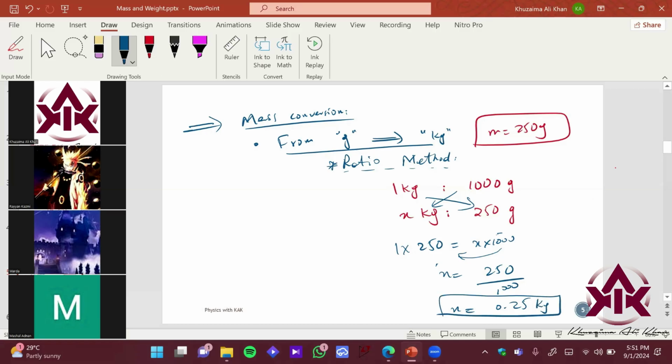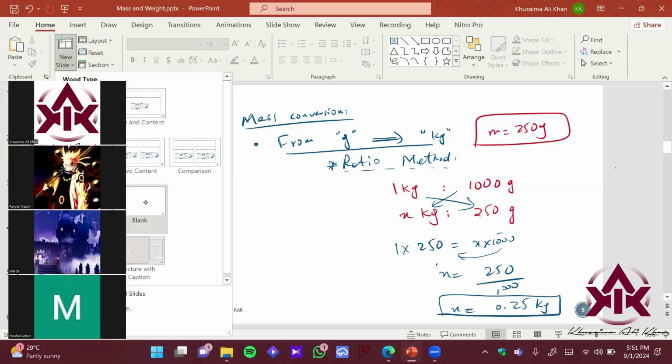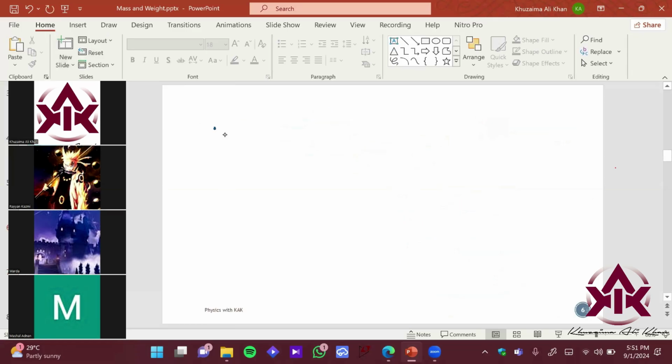Right? So now similarly, if you want to convert from kilograms to grams, that is pretty simple. So tell me, how will you do it? Let's say I now give you Ryan's mass to convert into grams, okay? Ryan's mass is basically 35 kg, right?